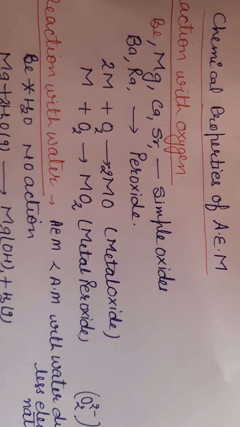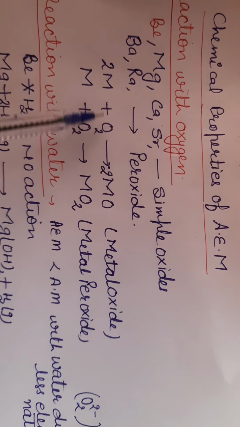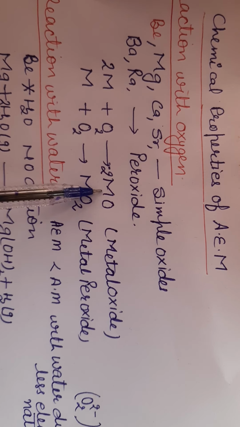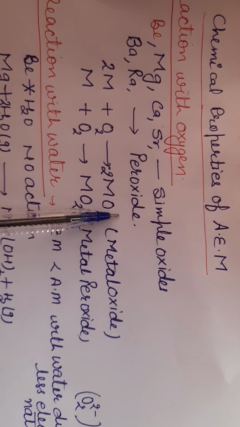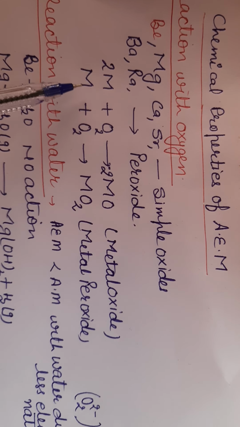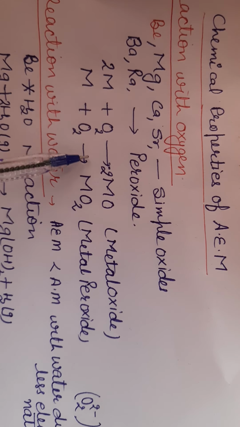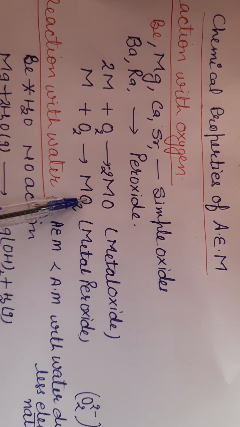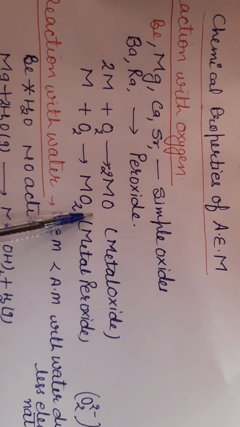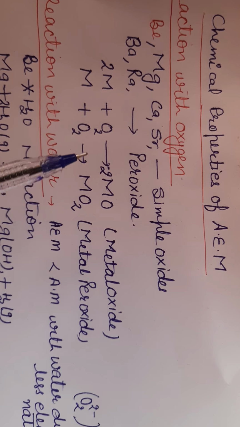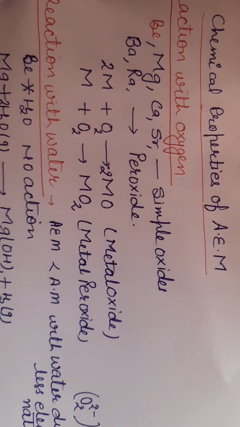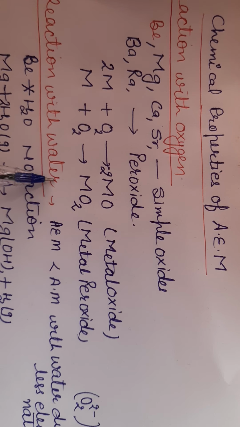Here beryllium, magnesium, calcium and strontium react with oxygen and form metal oxide MO, where the metal shows +2 charge and oxygen shows -2 charge. In peroxide, the metal shows +2 charge and the O2 molecule shows 2 negative charge, and this is called your peroxide. Next is reaction with water.